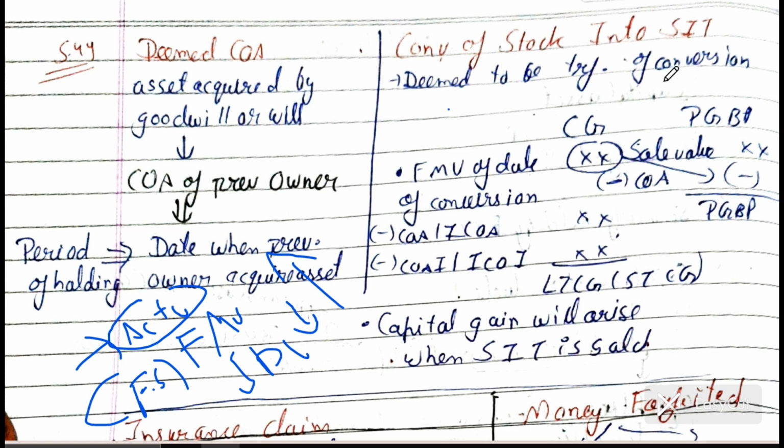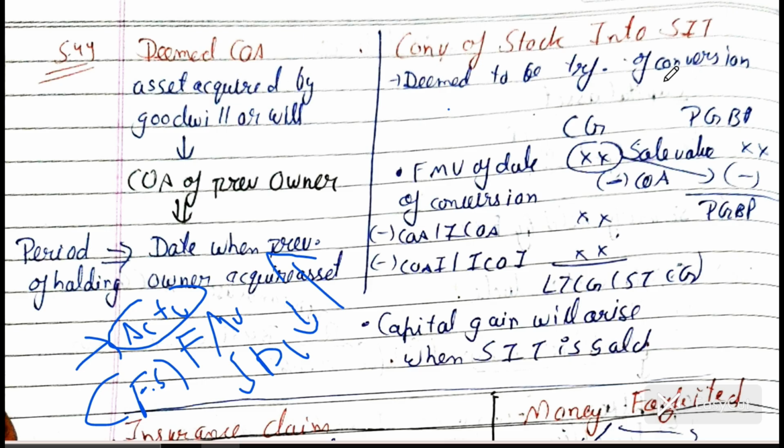So first you have to identify whether this is a capital asset or not. What is its period of holding: 12 months, 24 months, or 36 months. Then you have to consider whether this is a transfer or not as per the provisions. And what is not a transfer?